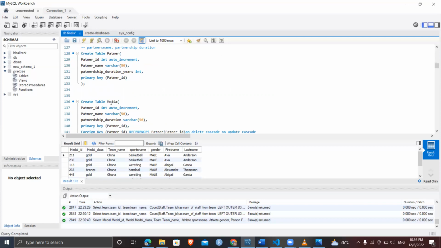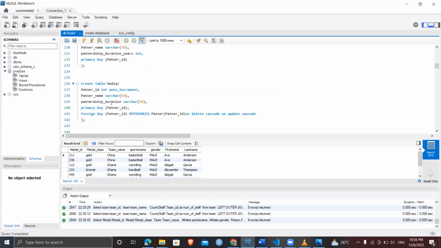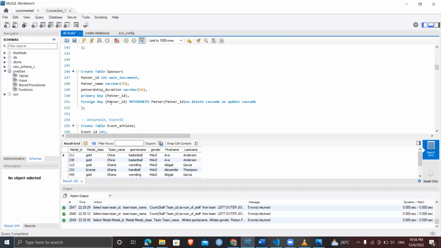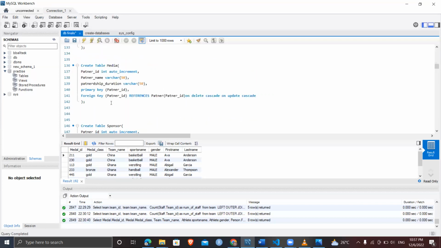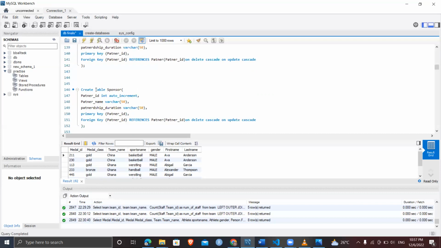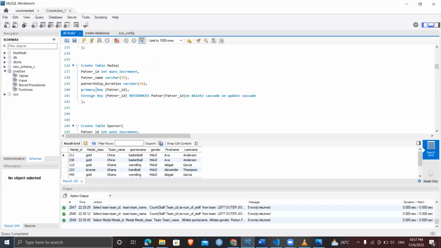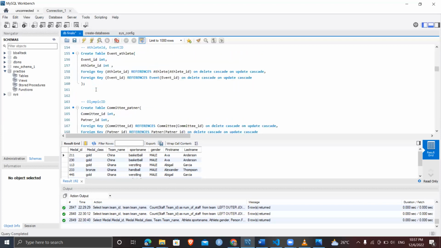Since partner is due to generalization specialization, we have media and sponsors, which are derived from the partner table, with partner ID as both a primary key and a foreign key in both tables.